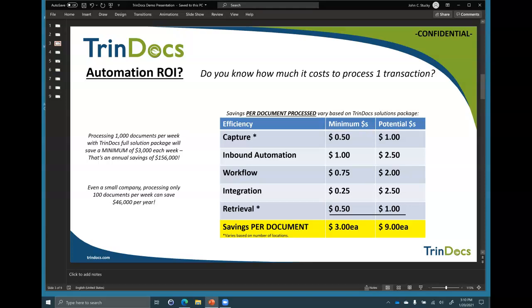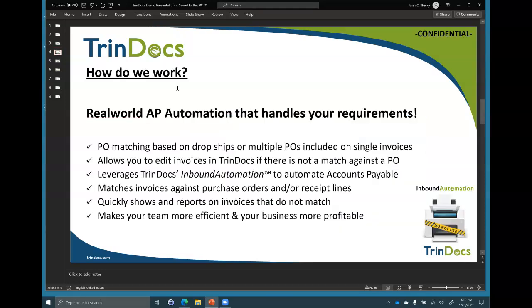And again, if you're doing 500, 1,000 invoices a month, as you can see, you truly can save $5,000 to $10,000 per month automating some of those processes. So if you're not doing it, even if you don't use TrinDocs, we strongly recommend you take a look at something like that. If you aren't automated and scanning and auto receiving all of your AP invoices today, we really should talk. There's a lot of value in doing that.